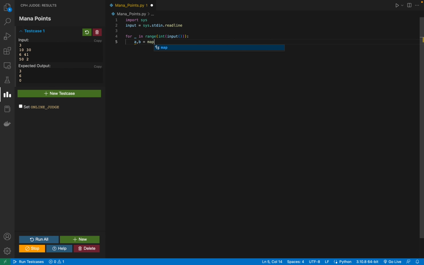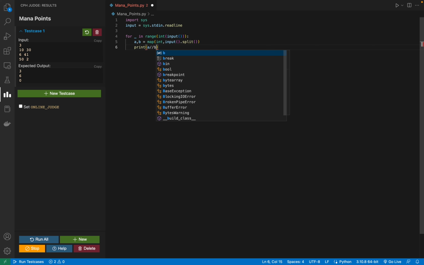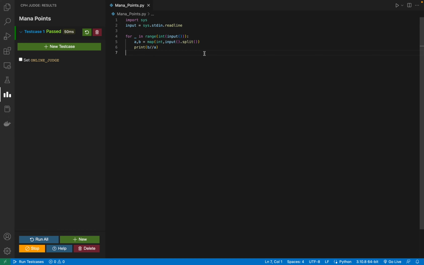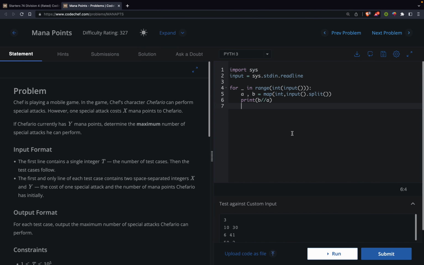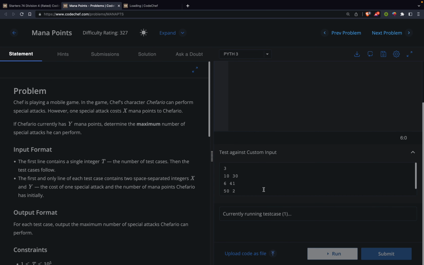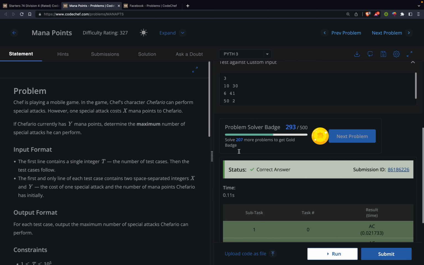So I'm just going to take the input, and next I'm going to print a by b. And in Python we have this double slash for integer division. Okay, sorry, we have to print b by a. Let's submit it. Let's move on to the next problem, Facebook. And that gives us a correct answer.